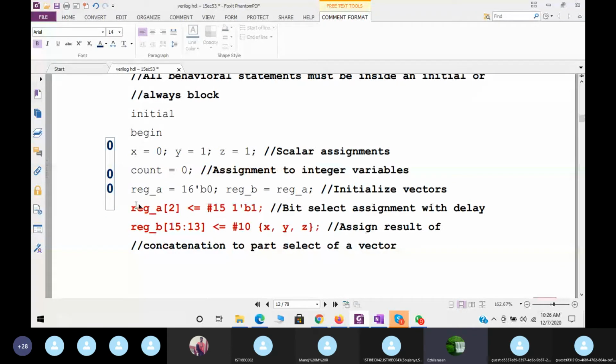Which one will execute first, this statement or this statement? This statement will get executed first. The reason is that here the delay is 10, so after 0, the 10 comes first. So this statement will get executed, and only after that will the other statement get executed.